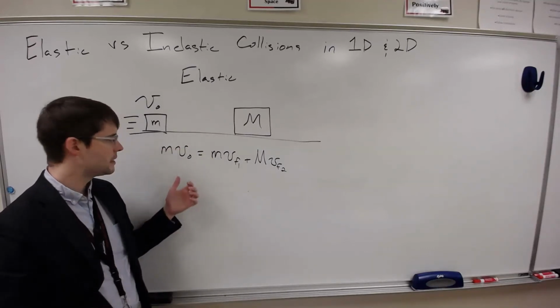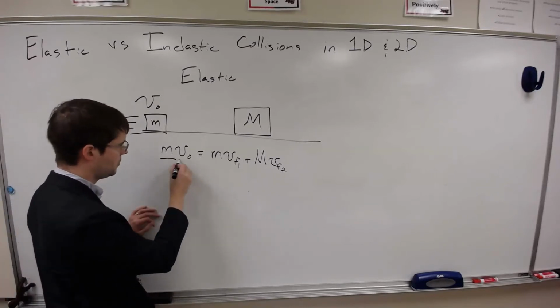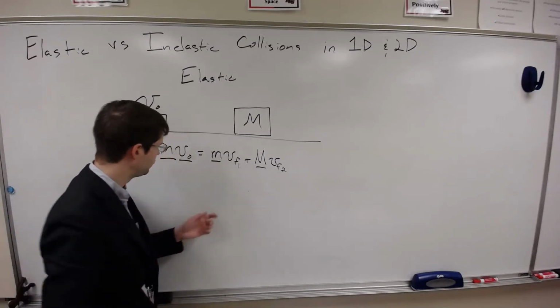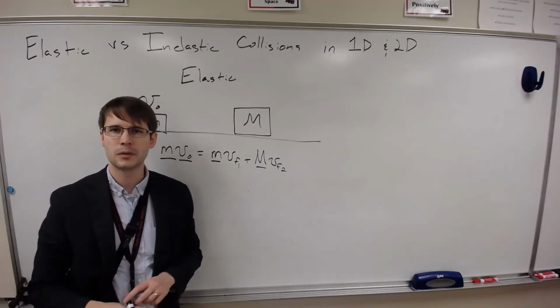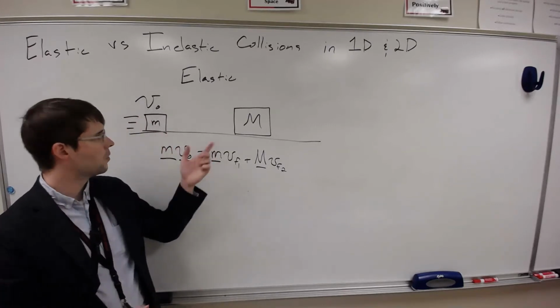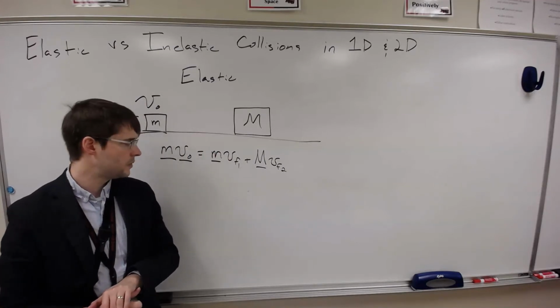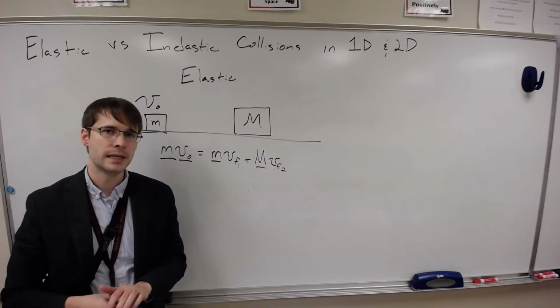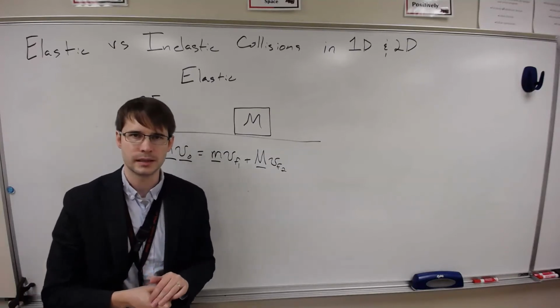So in this situation, we have numbers that we know here, as well as two unknowns. One equation, two unknowns isn't going to cut it. We would either need to know the final velocities of one of the masses or use something else. And the something else we're going to use is that the energy is conserved. The total kinetic energy is conserved in this collision.